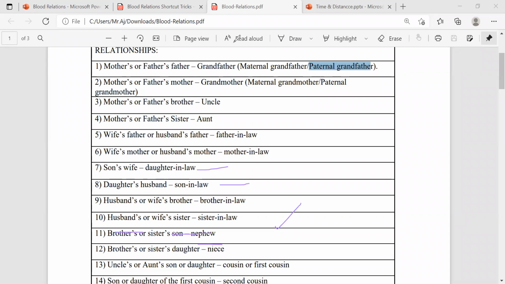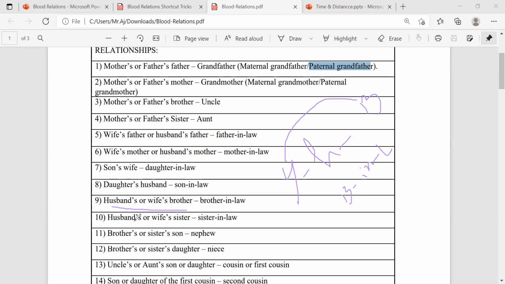And this is very important: husband's or wife's brother. Suppose you have your husband's brother, your husband's brother to you is a brother-in-law.